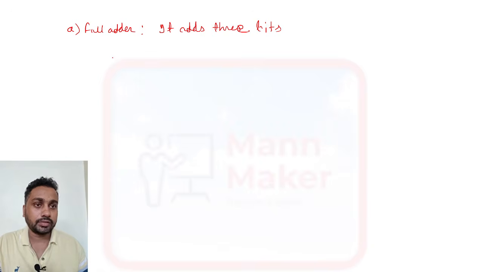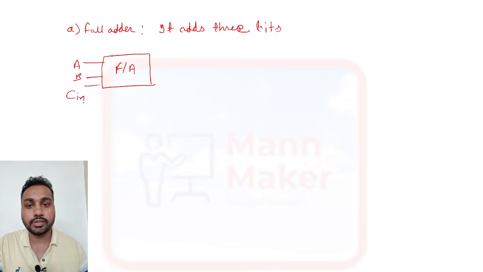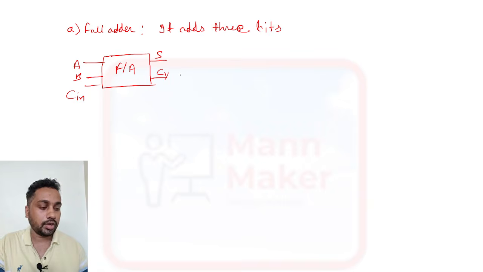So it has 3 inputs: A, B, and another one, C in, which we call carry in. The outputs are 2 only, that is sum and carry. Now if you see the block diagram, you have to design it like this.